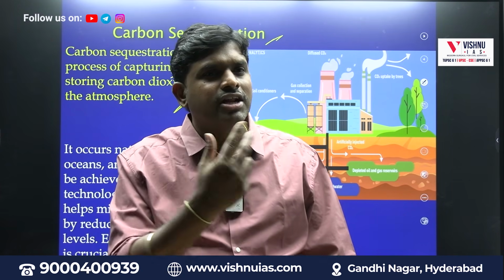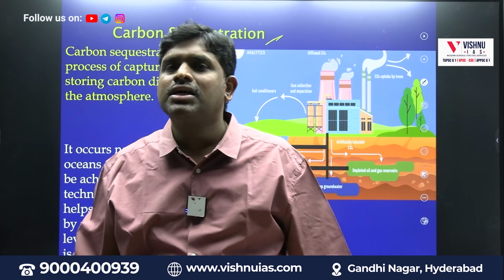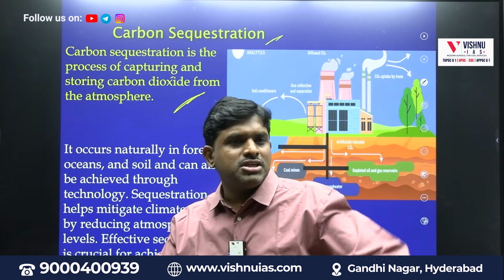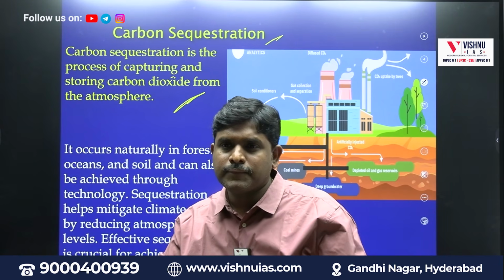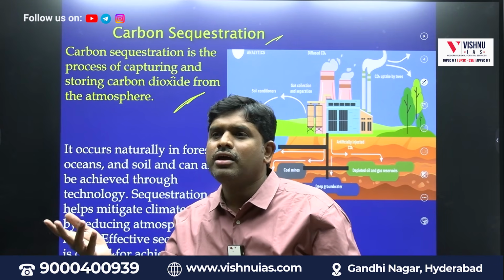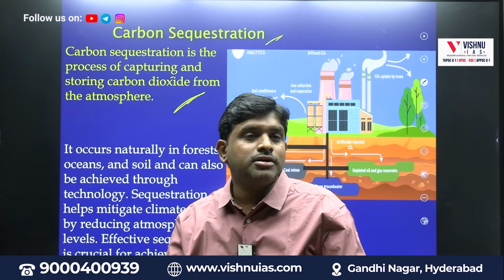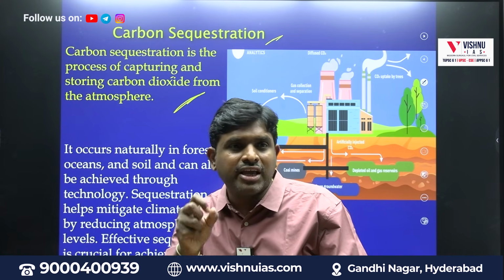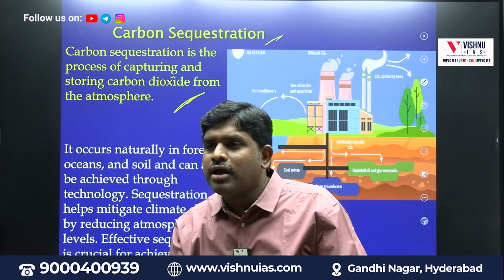What is the input to the forest trees? Carbon. It will take the carbon, it will release what? Oxygen. The natural carbon sequestration centers are called carbon sinks. What are carbon sinks? Oceans are carbon sinks. Forests are carbon sinks. But no forest today, so carbon is not getting captured. So what are we doing? We are making artificial chambers, and we are taking carbon by technology and putting it inside the earth.